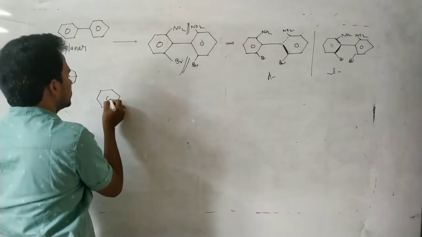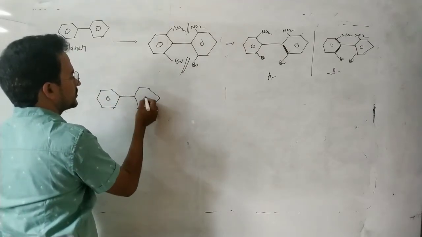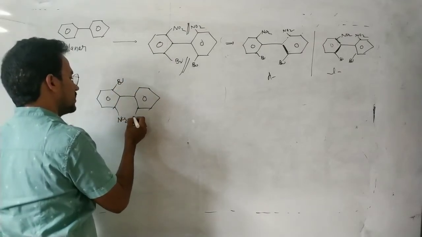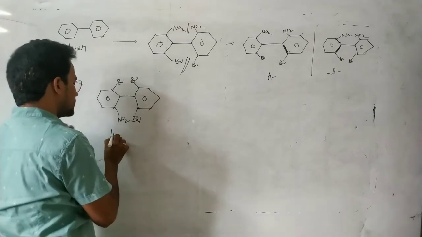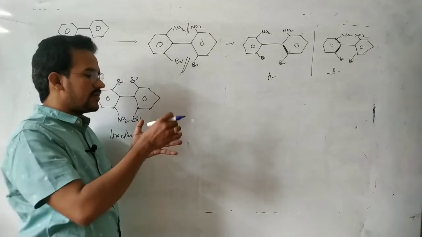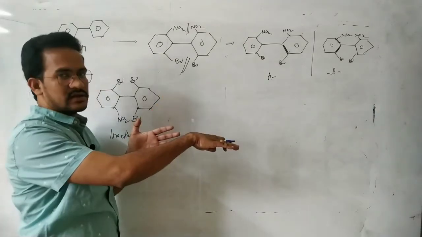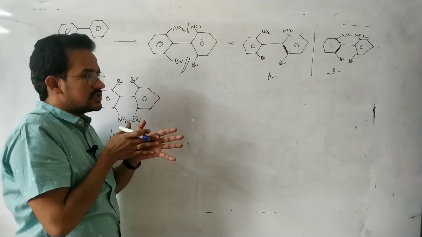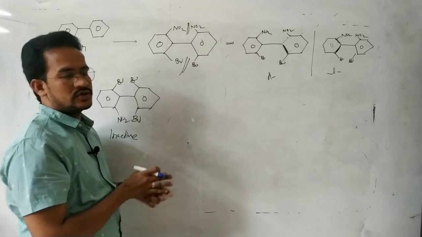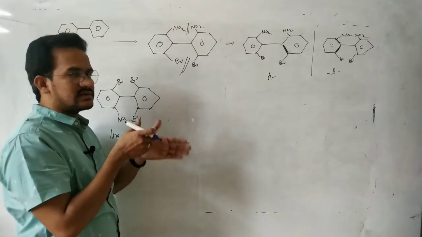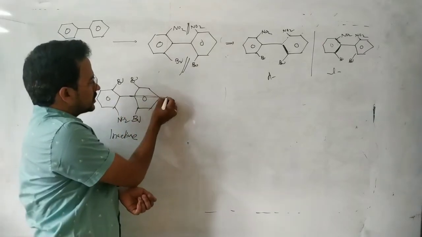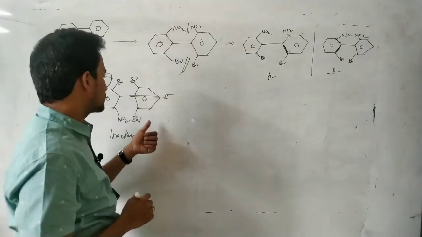Now see this one. If similar groups are there, suppose bromine and NO2 on one ring, and bromine and bromine on the other ring, this is an inactive molecule. One ring has a bromine and NO2, and the other ring has two bromine atoms. So an imaginary plane passes through this ring and cuts it into two equal halves. This bromine is cut into two equals, this NO2 is cut into two equals, and the ring is cut into two equals. So this one is inactive.